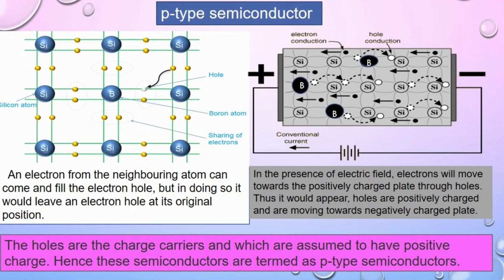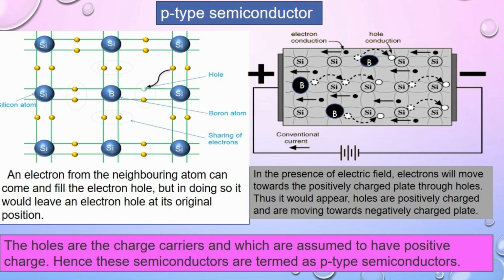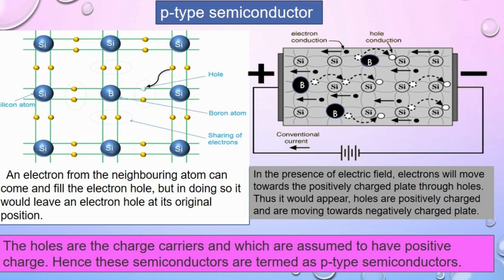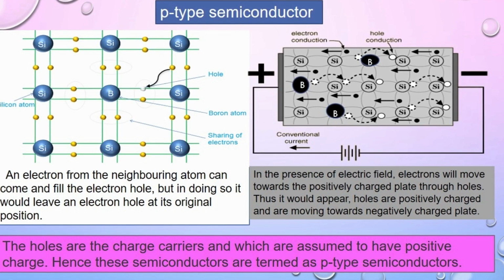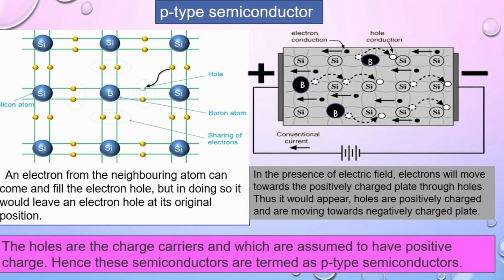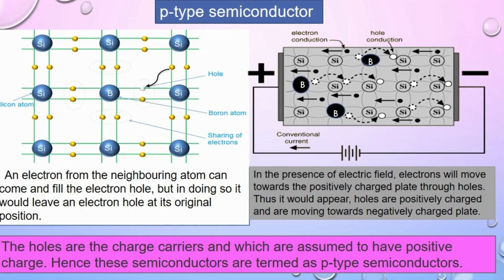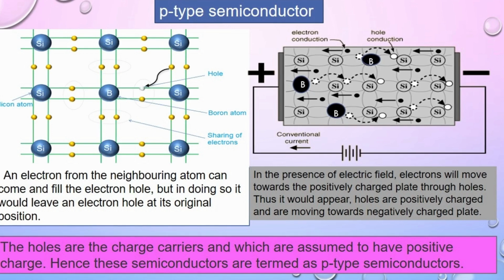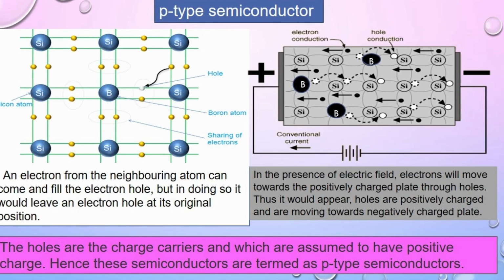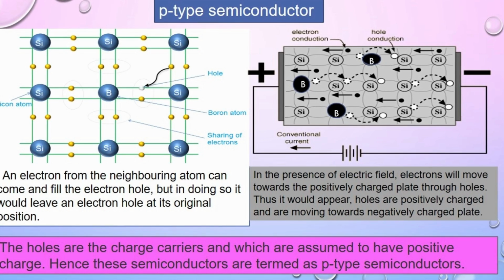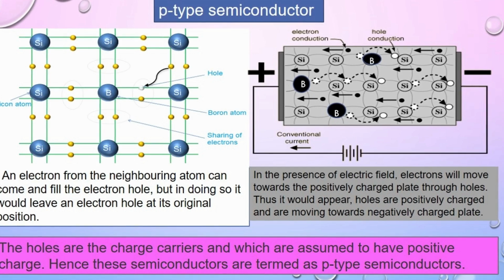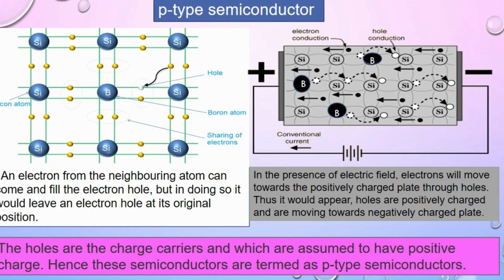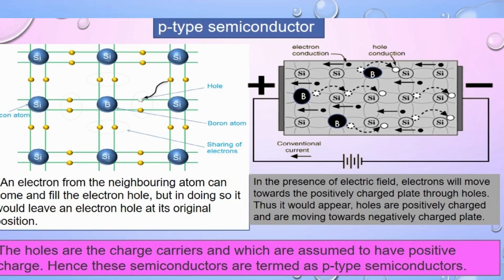So holes do not have any charge, but they appear as if they have positive charge and are moving towards the negatively charged plate. So in p-type semiconductors, holes are the charge carriers and they are assumed to have positive charge. Hence these semiconductors are termed p-type semiconductors.